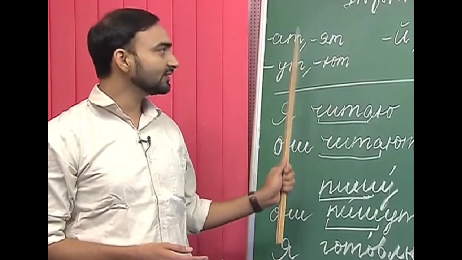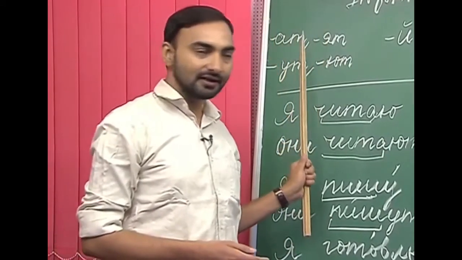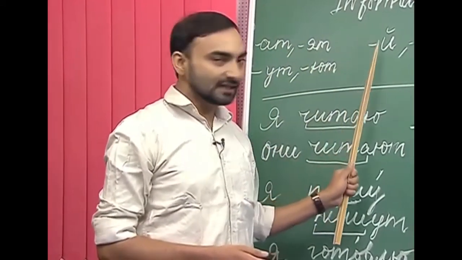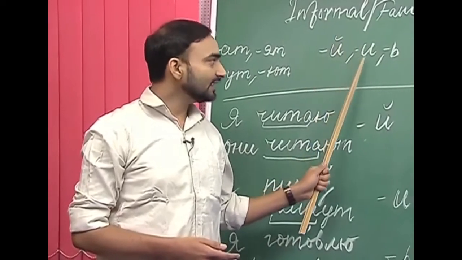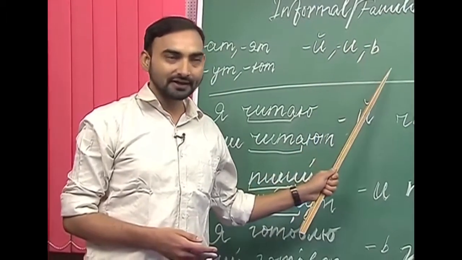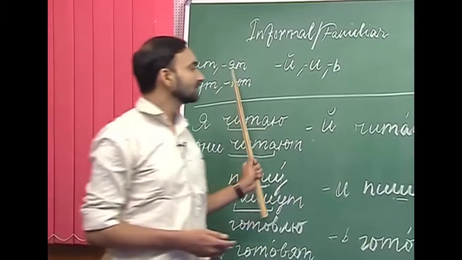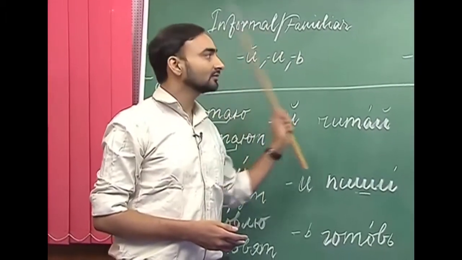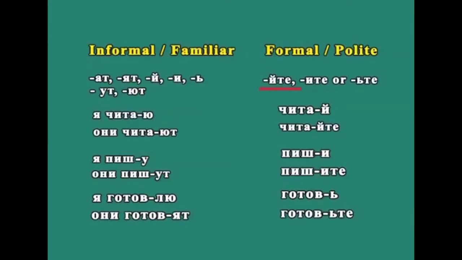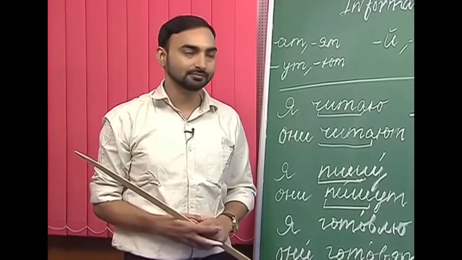So, what we do is we replace these endings with й, the й краткое, or ь, a soft sign, in the informal one, and we replace the ending with йте, or ьте, and that is how we derive the imperative mood form of a verb.